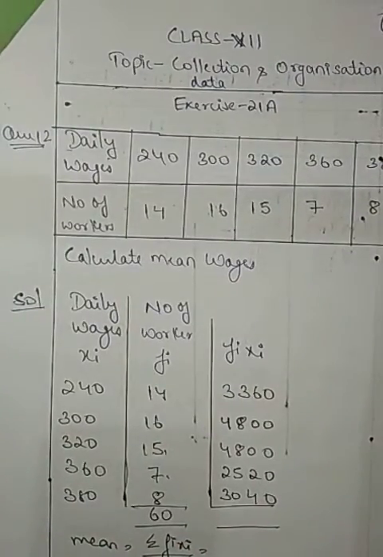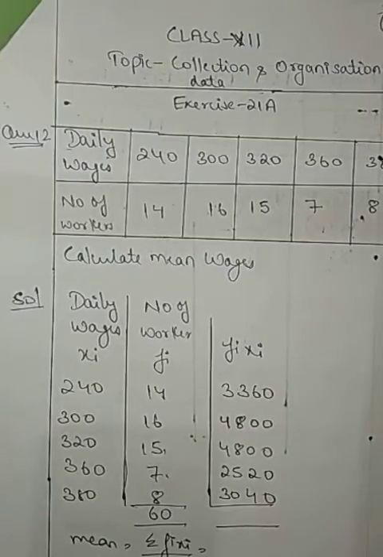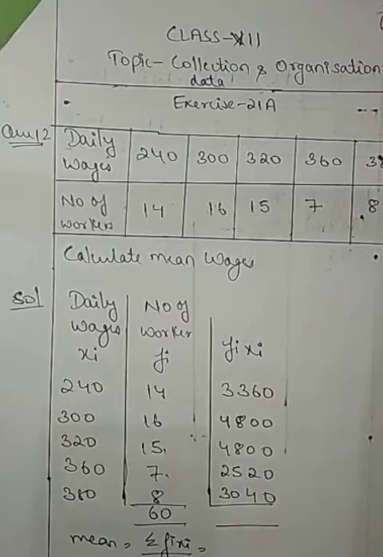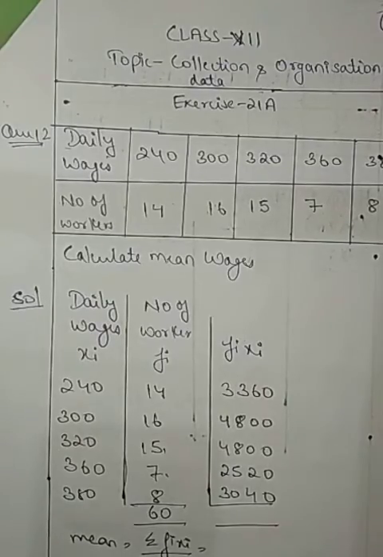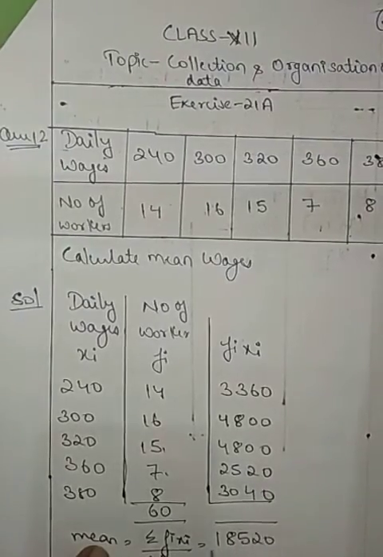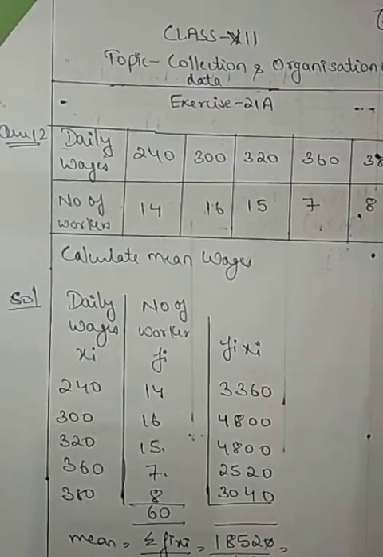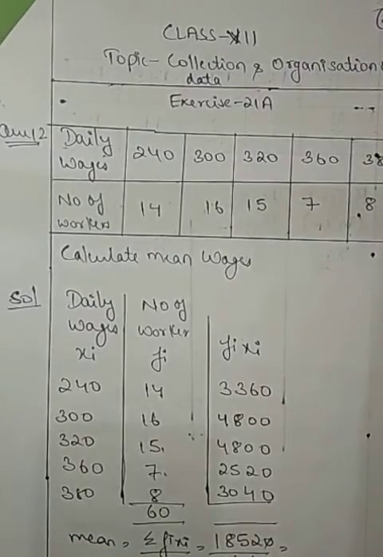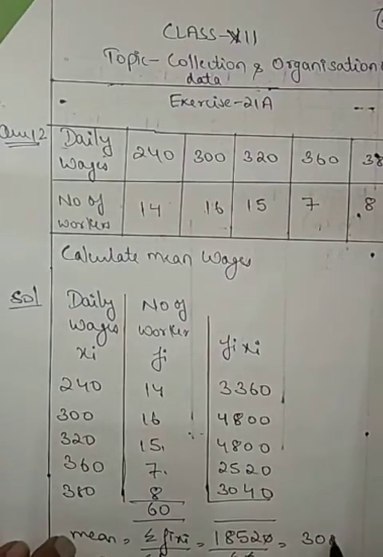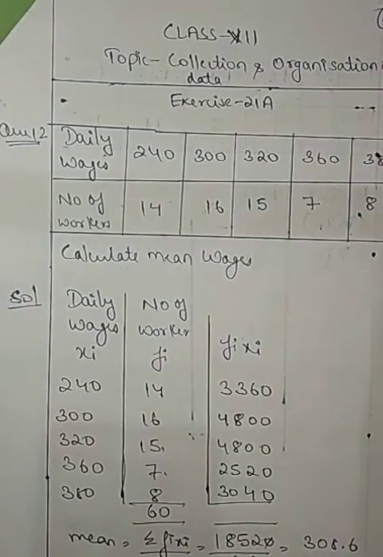Here, let's add them: 3360 plus 4800 plus 4800 plus 2520 plus 3040. What did we get? 18,520 divided by 60. Cancel this 0 and divide. Let's see what the answer is. You will get 308.6. So this is your answer for question number 12.